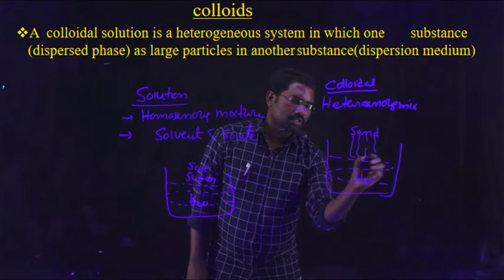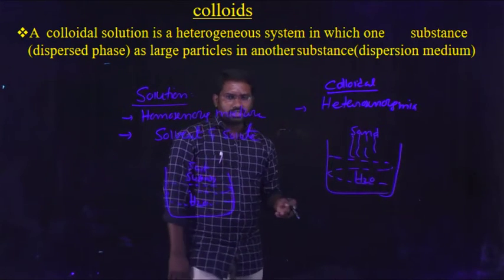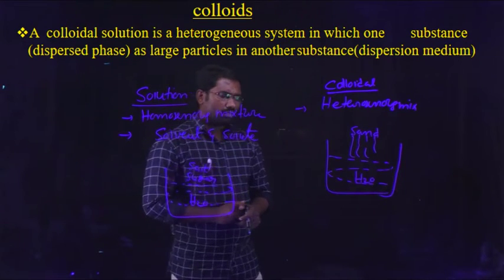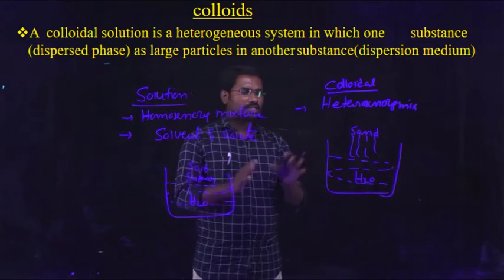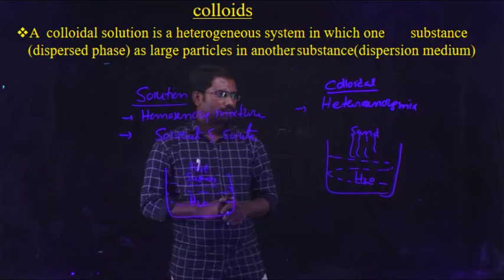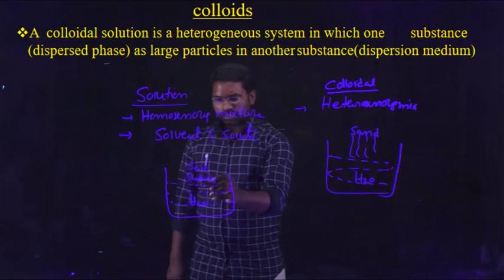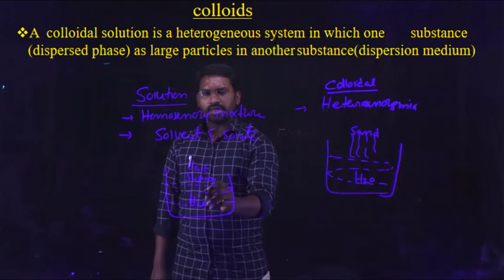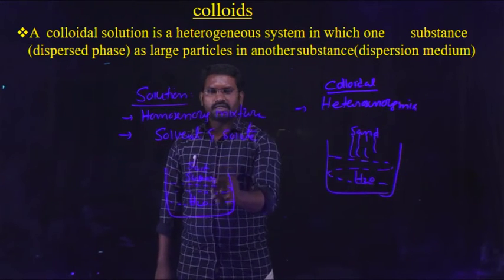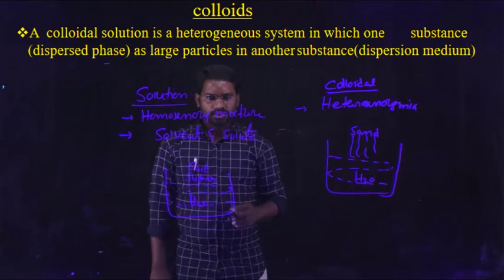When some sand particles are immersed in the water, the sand particles do not dissolve completely in the water. So in the previous example, both salt and sugar completely dissolved in water. It appears as a clear solution, that is a homogeneous mixture.